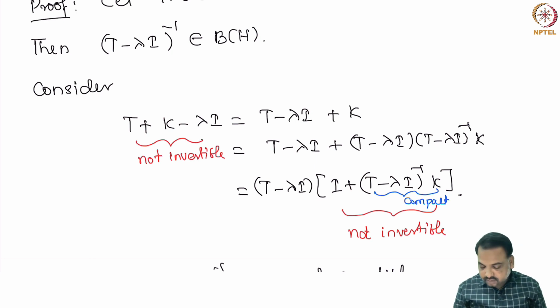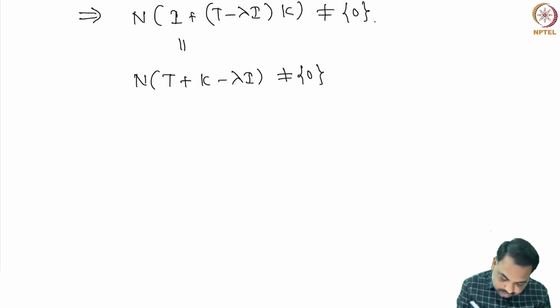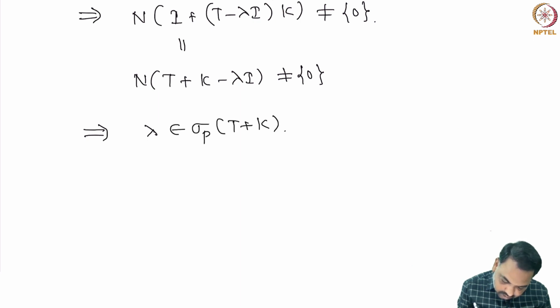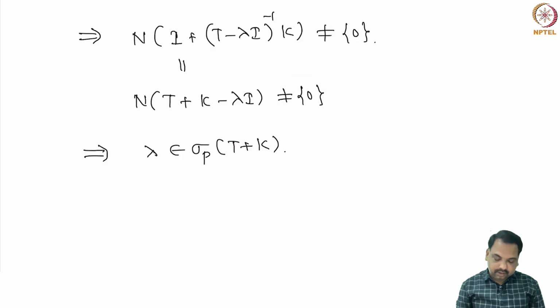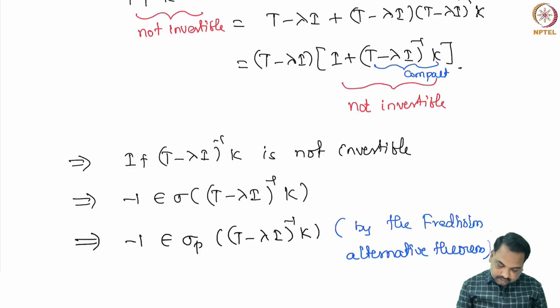So, the null space of the right hand side operator I plus (T minus lambda I) whole inverse K is exactly the null space of T plus K minus lambda I, which can be checked very easily. So, that means this is also non-zero. So, from this we can conclude that lambda is in the point spectrum of T plus K. This is what we wanted to show, because we have taken lambda not inside the spectrum of T. So, we wanted to show that lambda is in the point spectrum of T plus K.